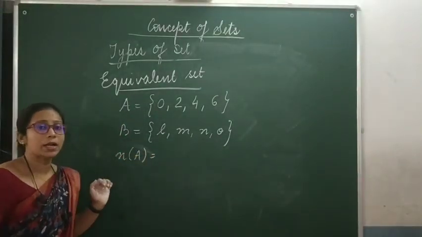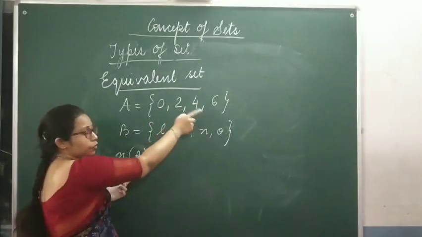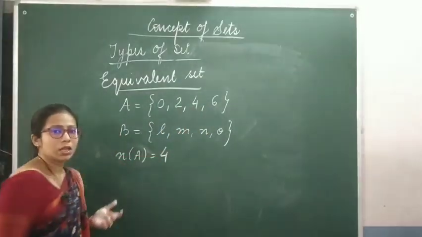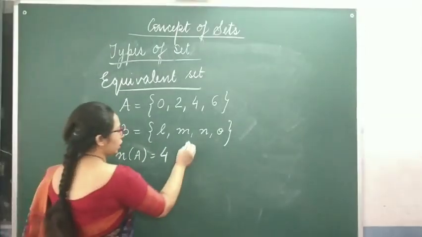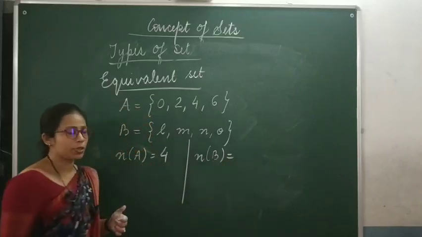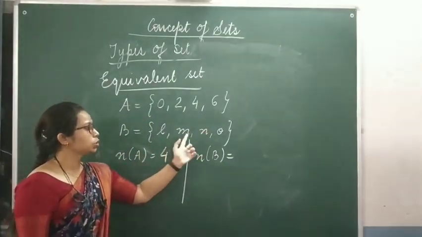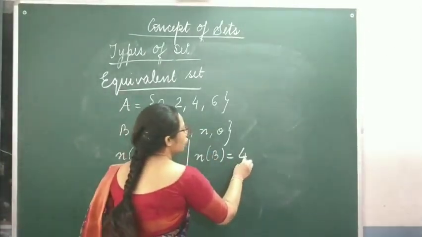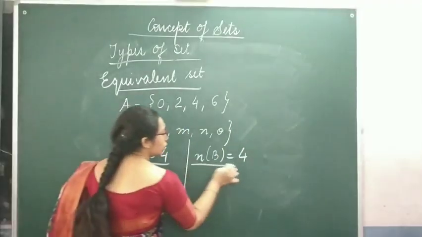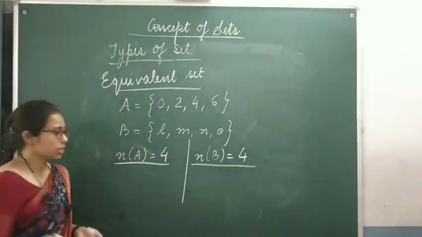As I have told you, cardinal number of a set is the number of elements in the set. So here 1, 2, 3, 4, there are 4 elements. And what is the cardinal number of set B? L, M, N, O. 1, 2, 3, 4. This is 4. You can see that set A also has 4 elements, set B also has 4 elements, isn't it?